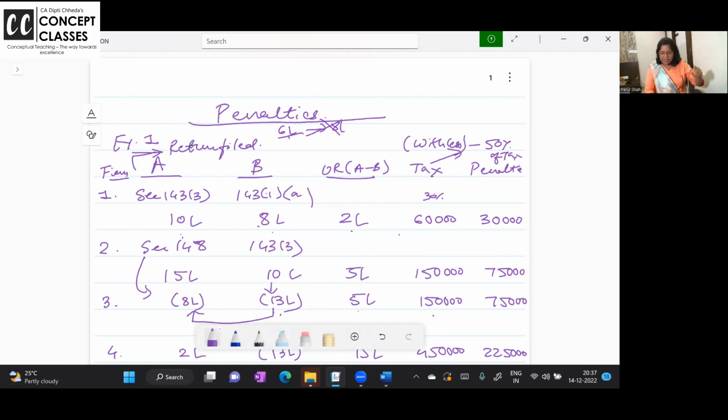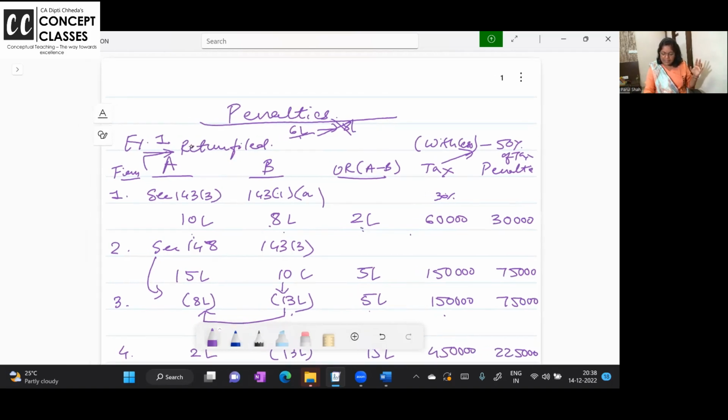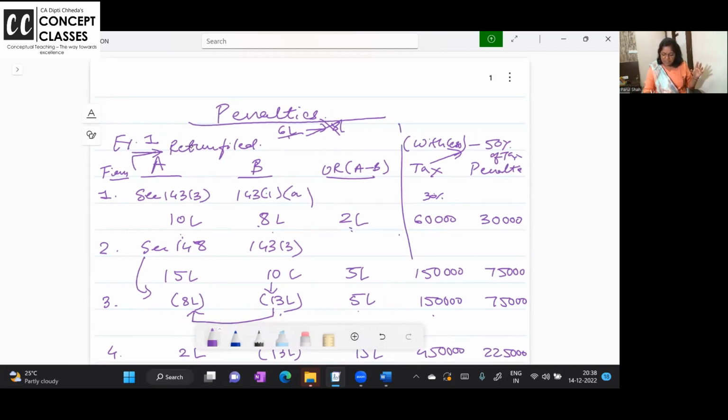You filed your return with 6 lakh. Income got increased to 8 lakh. That is not underreporting of income. Now, 8 lakh to 10 lakh is underreporting of income. And then how to calculate the tax? This being a firm, I have just shared the live example, so I took a shortcut.